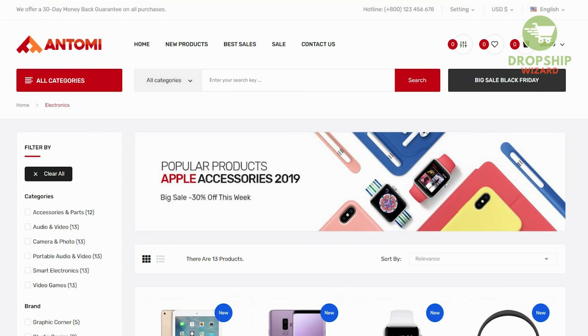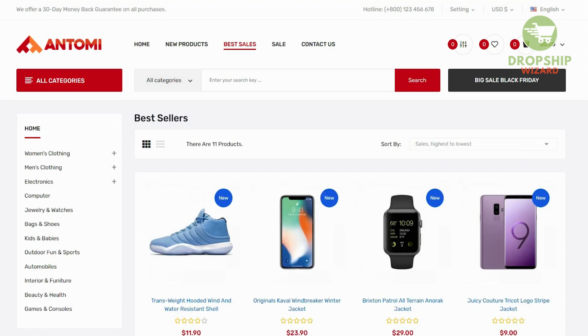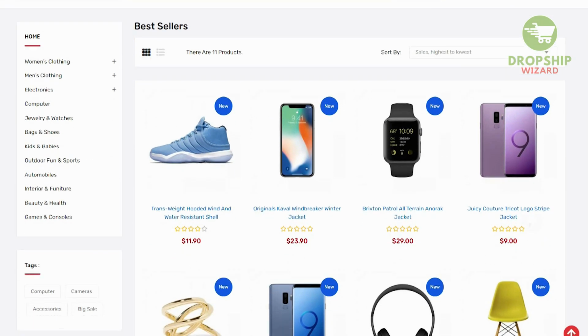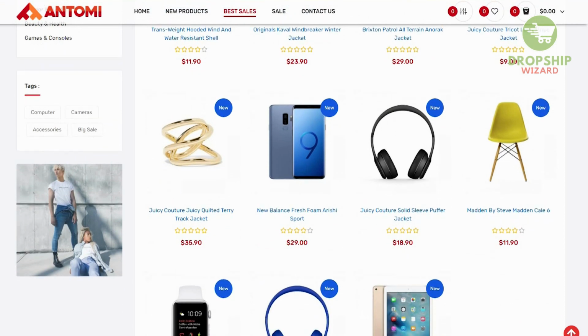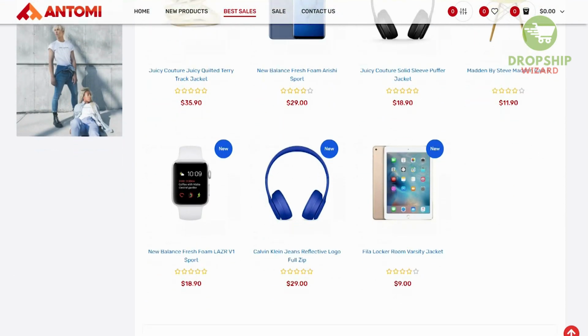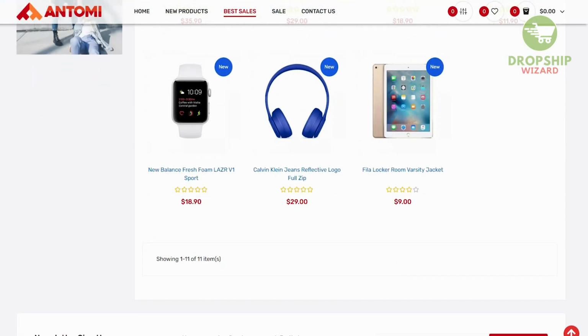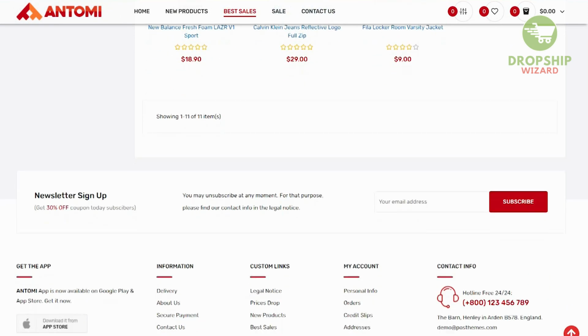That is one of the reasons I always tell individuals to look at the best element that you can use. If you click on best sales, you'll be able to see how this store is going to function, how your landing page is going to function. Everything is customizable, guys. You can change your logo, you can change any information on this particular store, and you can add any information you want to add. You can remove any information you want to remove. You can add different elements to it, because full customization is available for you.